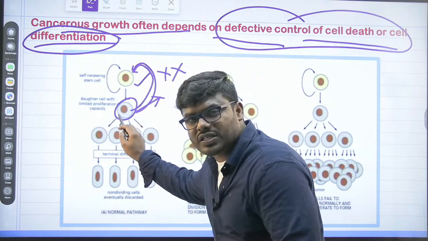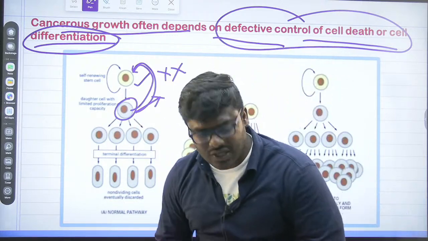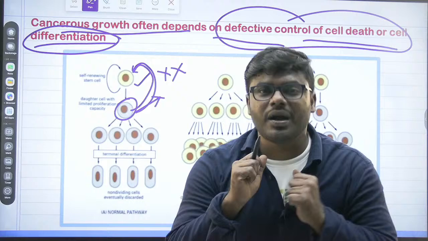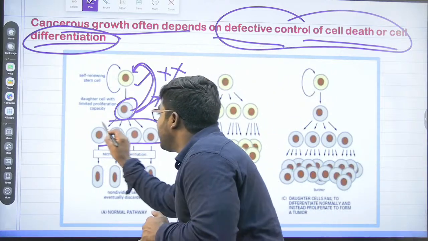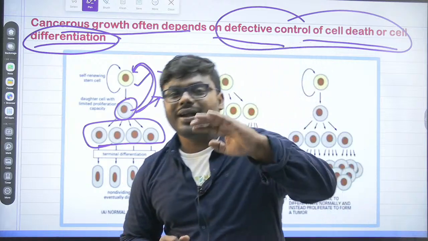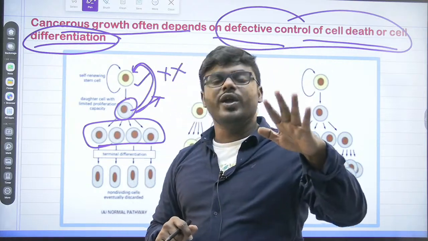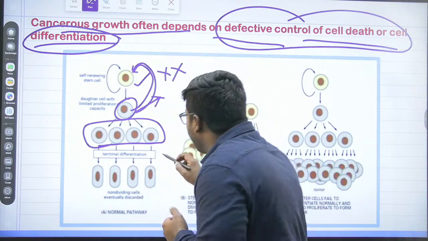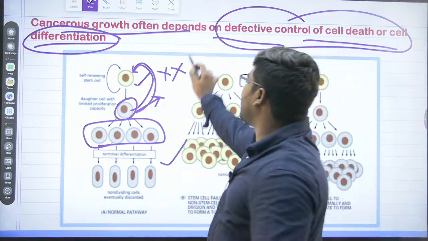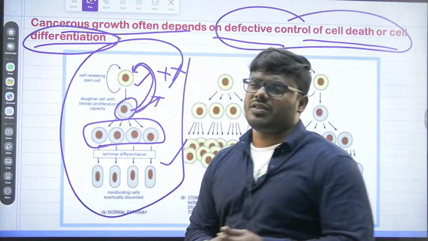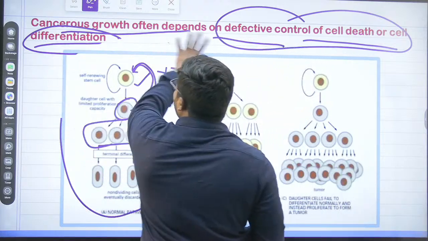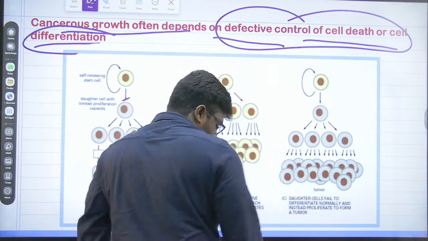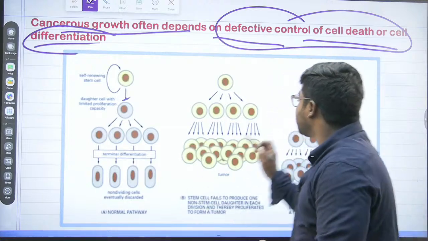Now what's happening to this daughter cell? It will undergo division. What kind of division? Is it undergoing unregulated division? No. It is just undergoing normal division. You can see here, the cell is undergoing the normal division. At one particular stage, the cell is going to stop the division. The moment it stops dividing, it will undergo differentiation. Hence, I called it a normal pathway. There is no problem. There is no way that it can give rise to cancer formation. A simple point. Now, everyone look into the second condition.